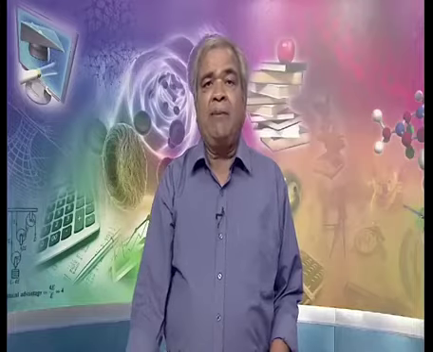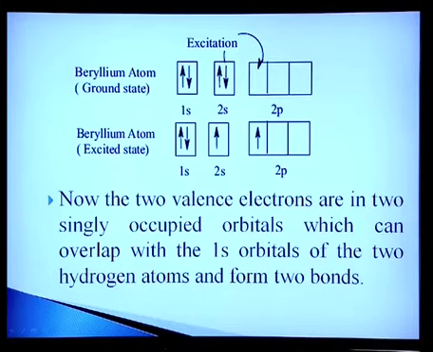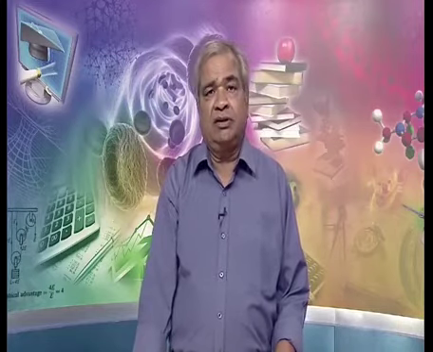Example of bonding in triatomic molecules: beryllium. Now, a picture is given here where first you find 1s2, 2s2, then one electron is excited to 2p. You will find here the two hydrogens overlap with the 2s and 2p. Now, the two valence electrons are in two singly occupied orbitals which can overlap with the 1s orbitals of the two hydrogen atoms and form two bonds. The problem is solved with the help of a concept called hybridization of orbitals.